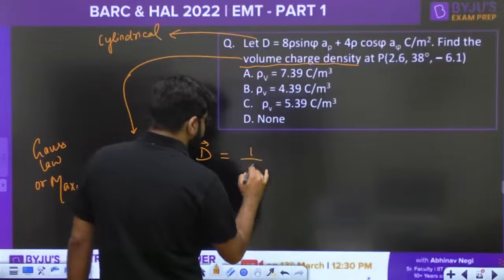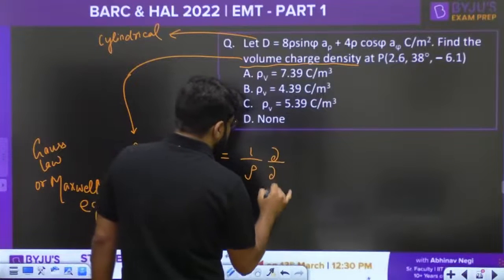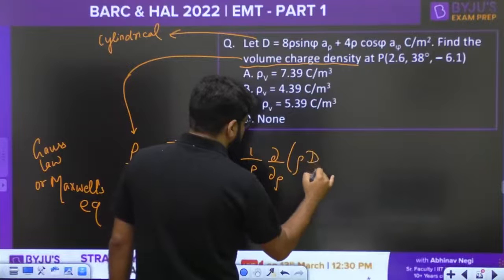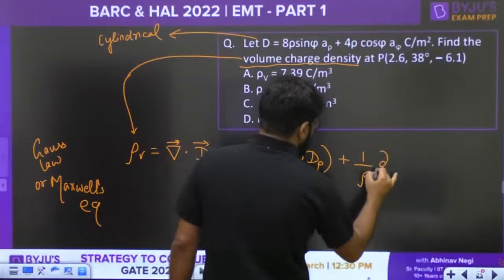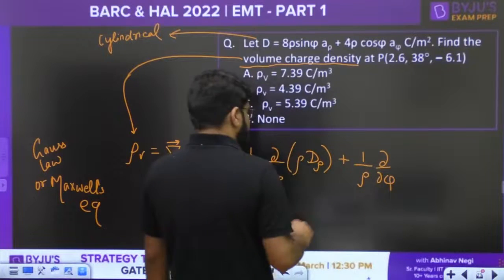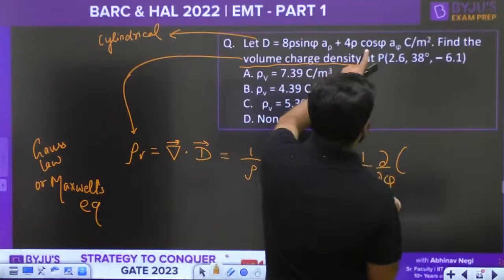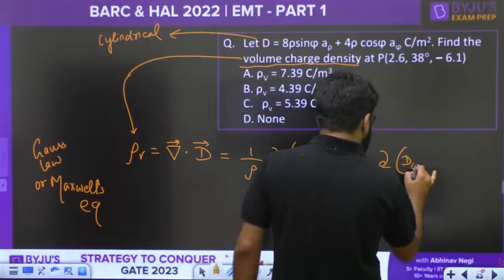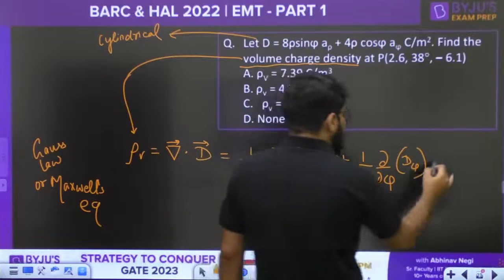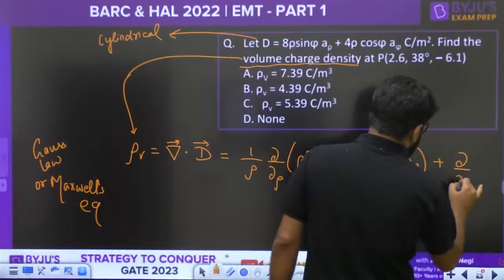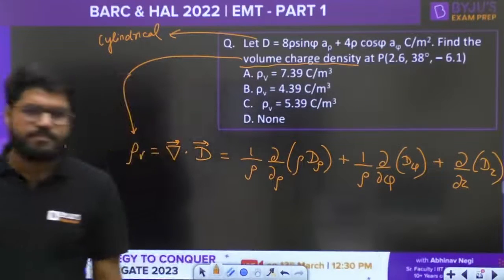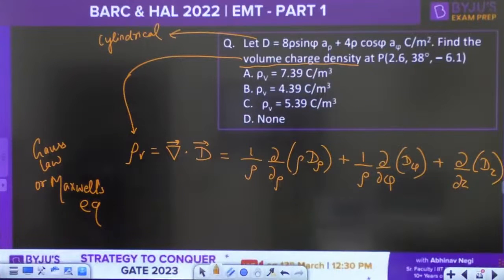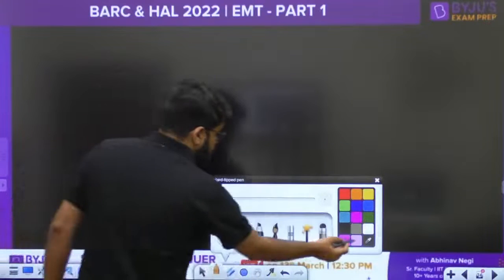It is given by 1 by rho del by del rho of rho D rho, that is the rho component, plus 1 by rho del by del phi of the phi component, plus del by del z of the z component. That is as simple as that. Now place down the values and get the answer.